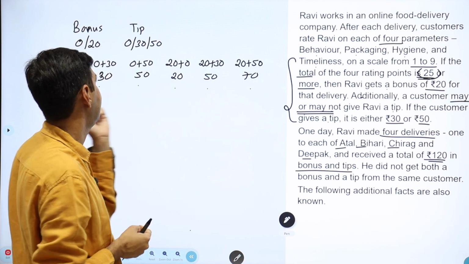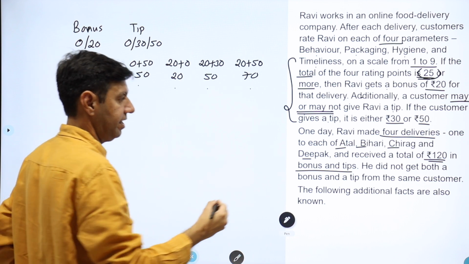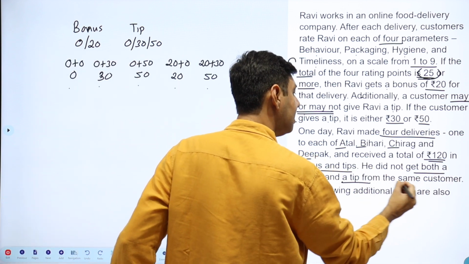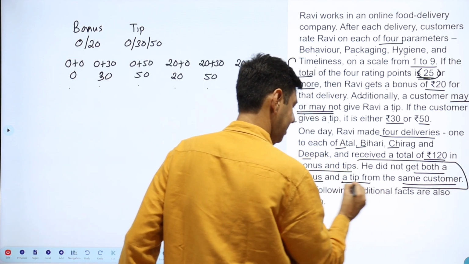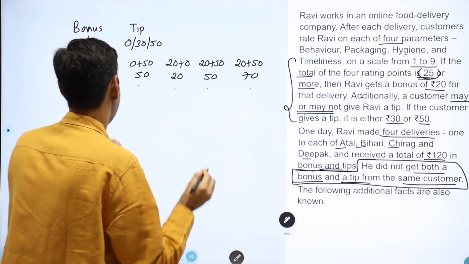So if I total them up, I should get 120. I can see a 70 and a 50, a 50, 50 and a 20, 120 and so on. He did not get a bonus and a tip from the same customer. So he did not get both bonus and a tip.